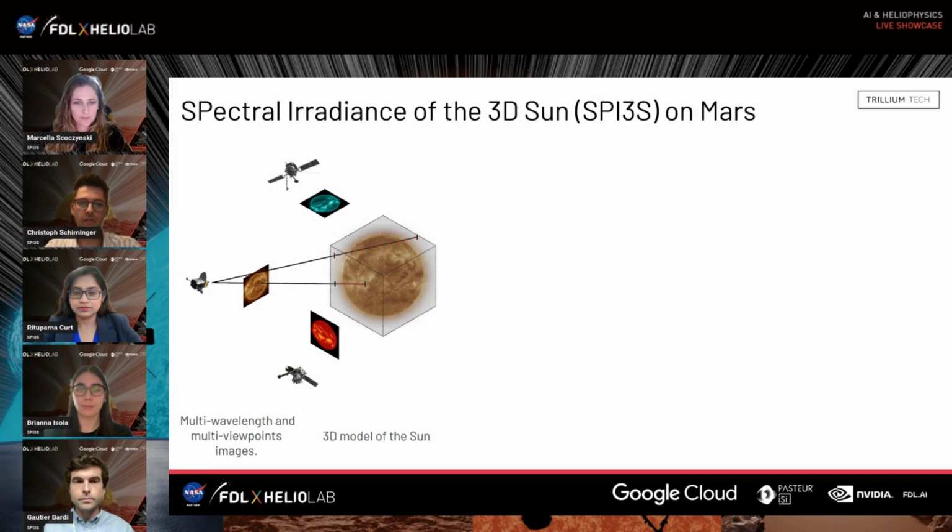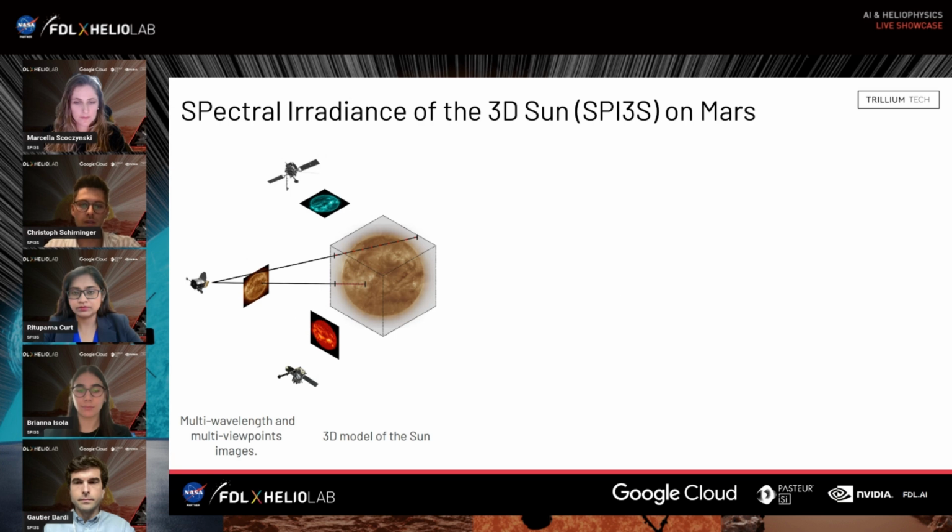So in order to generate 3D representations of our sun and estimate solar irradiance at any point in the solar system, we take the following steps in our Spectral Irradiance of the 3D Sun on Mars pipeline. First, we use 2D images with a set of wavelengths, represented by the different colors here, from multiple spacecraft at different positions in space.